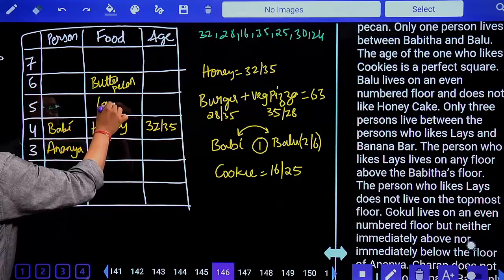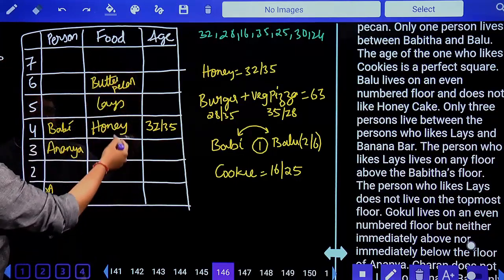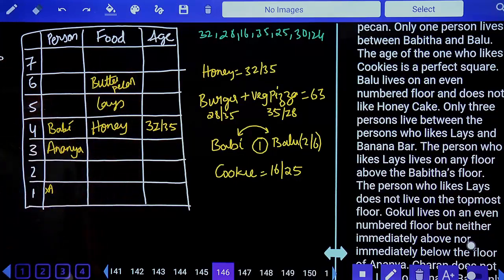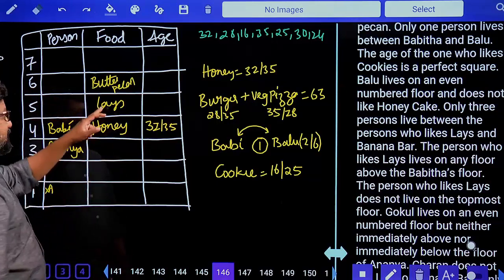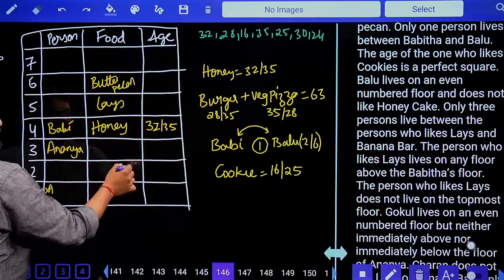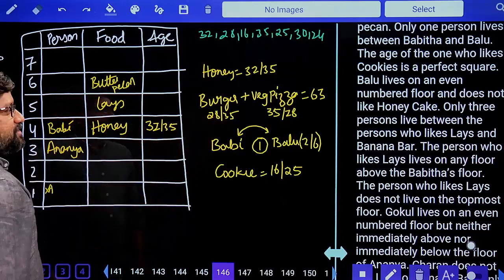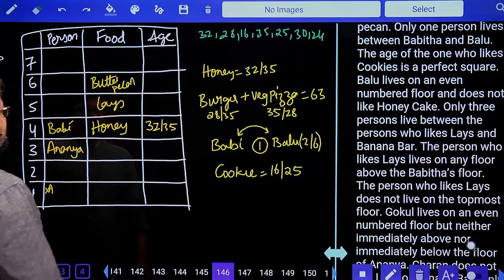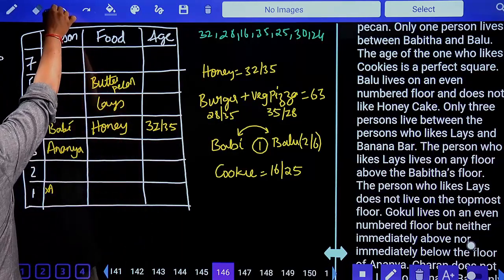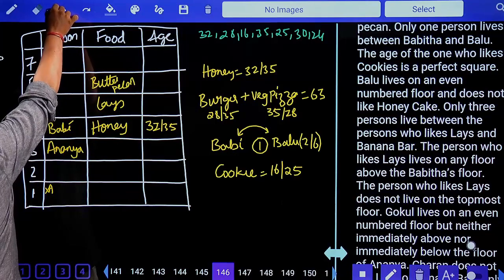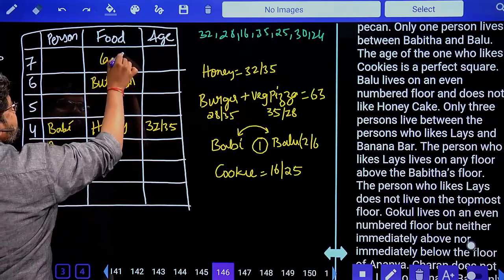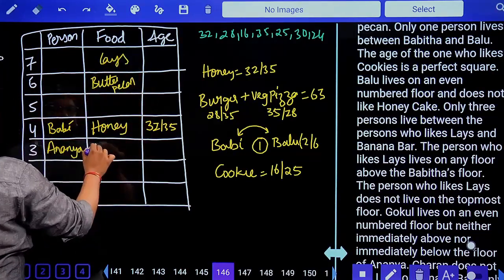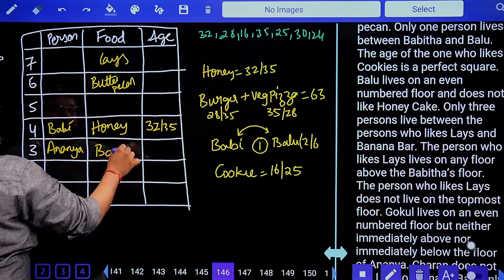If I take lace here, there is a gap of 3 persons: 1, 2, 3, and this is banana bar. Understood? So lace is here, 1, 2, 3 gap. That is one possibility. What is the other possibility? I can take lace here, 1, 2, 3, and banana bar can be liked by Ananya.